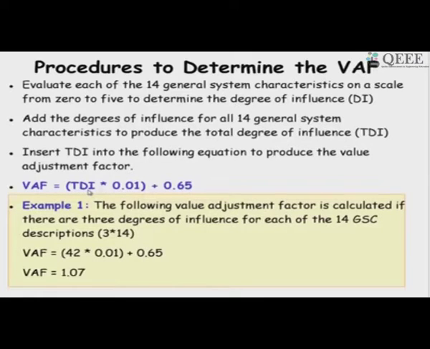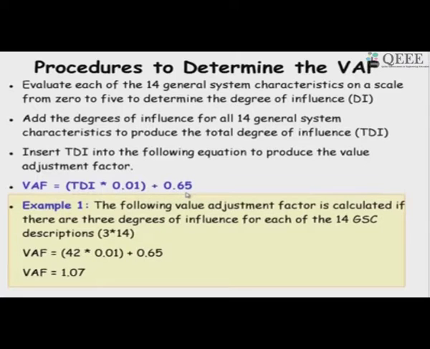As we said, 0 means there is no influence and the unadjusted function point does not change, and if it is very high influence, then it is 5. There are 14 parameters, and if we make all of them 0, then the total degree of influence will be 0 and the factor will be just 0.65. So, we scale down the unadjusted function point, UFP, that we have computed by 35%. It will become 0.65 of what we computed.